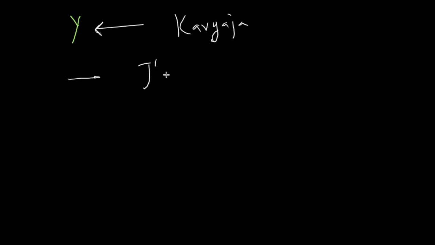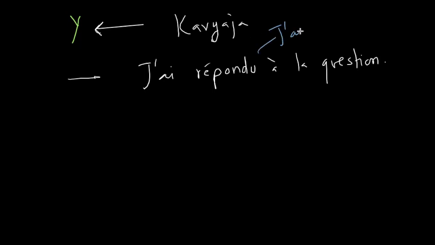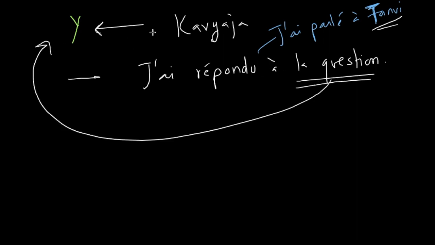Indirect object: J'ai répondu à la question. It's very similar to the previous example. The previous example was j'ai parlé à Tanvi. Now this is similar, except the difference is that here Tanvi is the indirect object, here la question is the indirect object. The difference is that this indirect object is inanimate, meaning it's neither human nor animal. Correct?